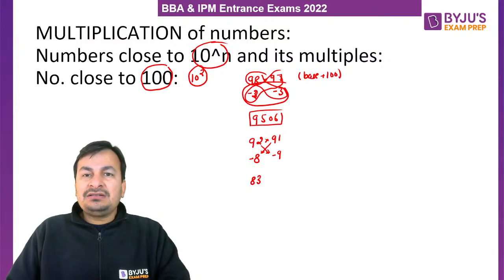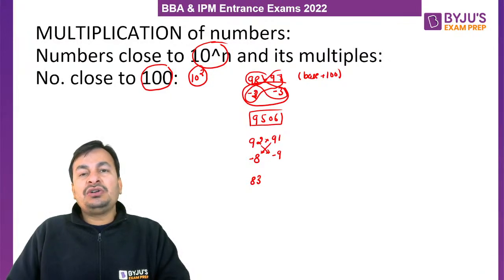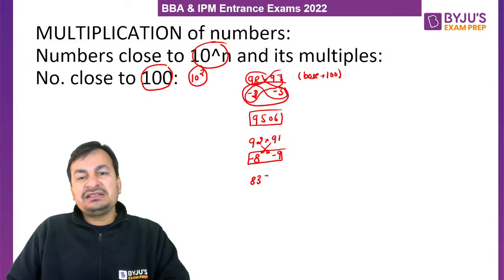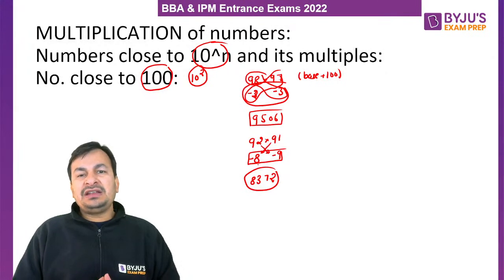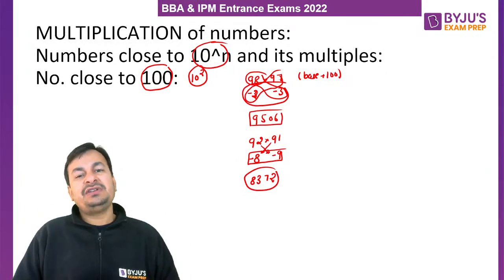How do we get the second part of the multiplication or last two digits of the multiplication? By multiplying these two differences. What is the product of minus 8 and minus 9? 72. So what is the product of 92 and 91? All my lovely students, 8372.